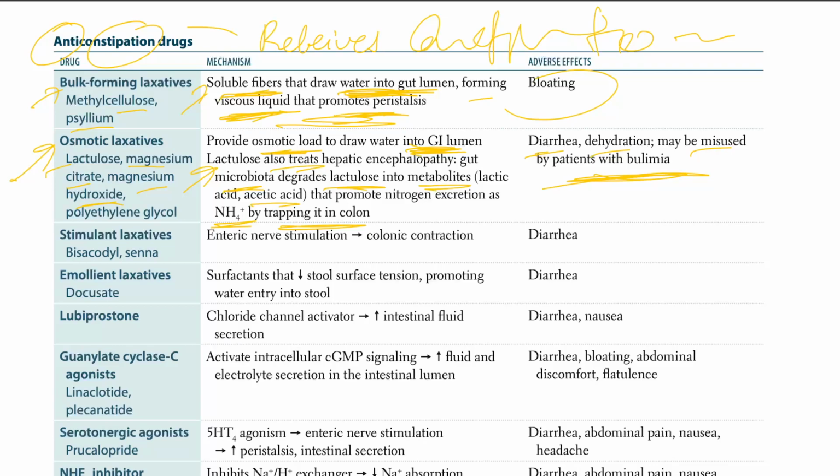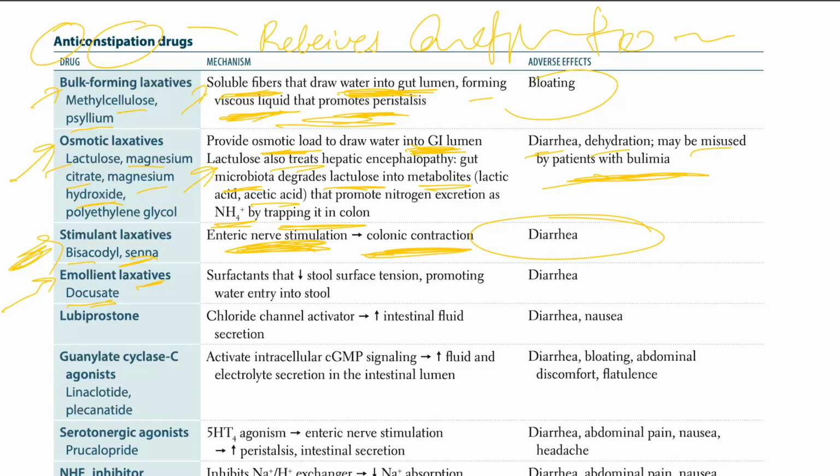Okay, now stimulant laxatives. Now you are trying to stimulate the gut to have contraction, so which is bisacodyl and senna. You give senna, it causes enteric nerve stimulation, causes colonic contractions, leads to diarrhea. Or you can give some emollient laxative like docusate. What is docusate doing?